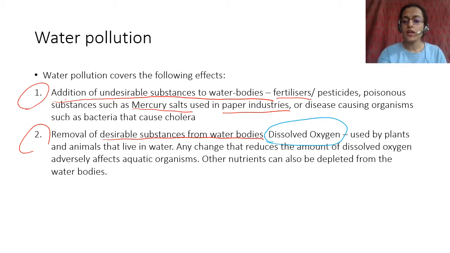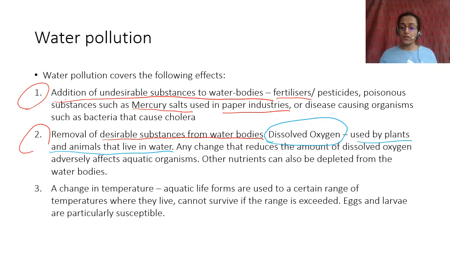Dissolved oxygen is used by plants and animals that live in water. Any change that reduces the amount of dissolved oxygen adversely affects aquatic organisms. Other nutrients can also be depleted, but this is a major problem that happens. Okay,